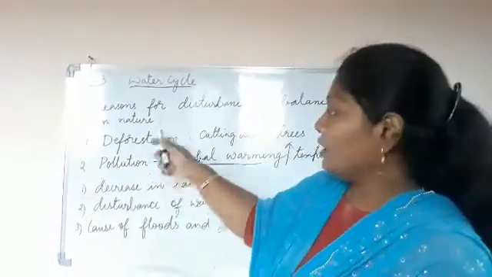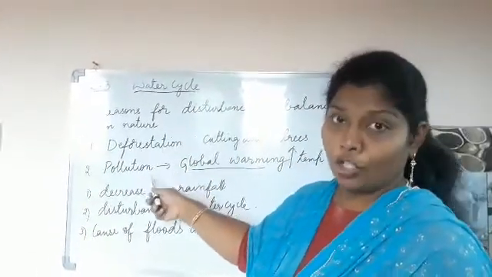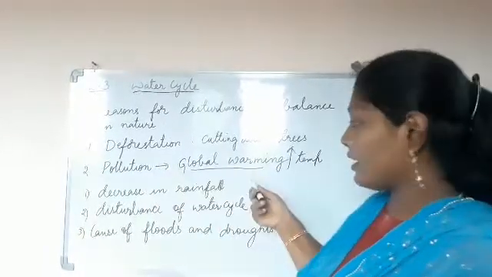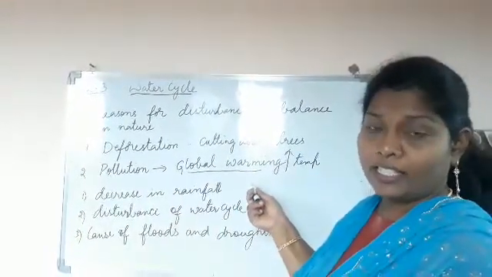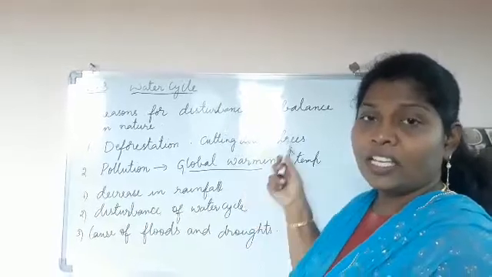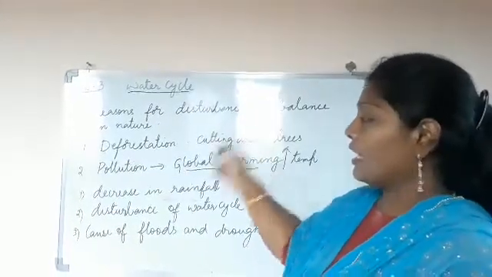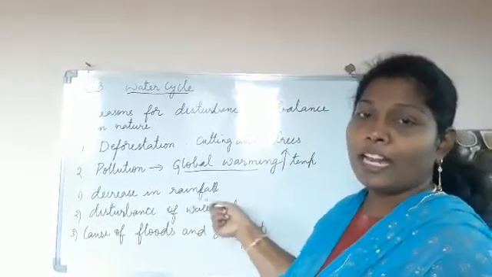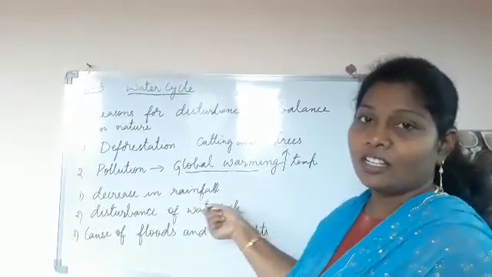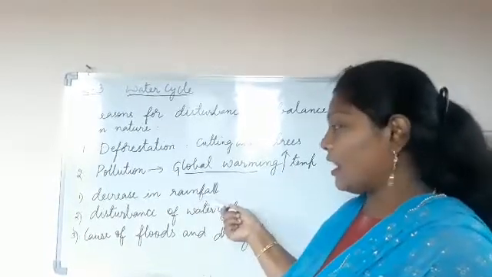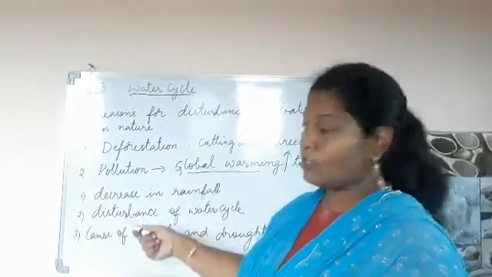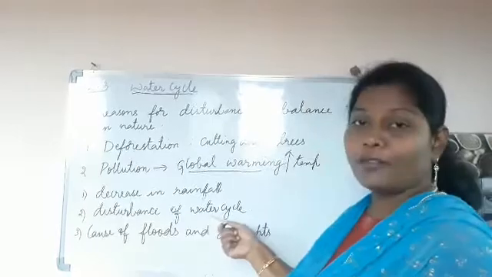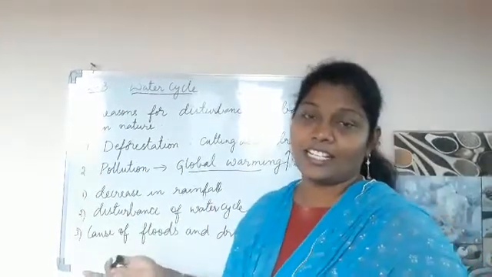Okay. Deforestation is affecting the pollution. The pollution is affecting the global warming, or that is called rise in temperature. This rise in temperature causes a decrease in rainfall because of lack of condensation. Okay. Decrease in the rainfall. If the rainfall is not proper, there is a disturbance of the water cycle.